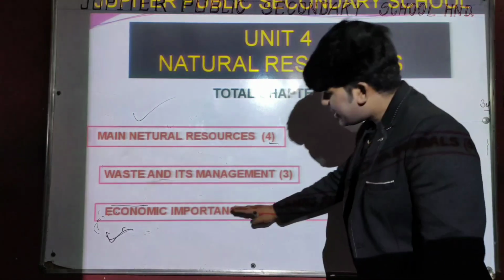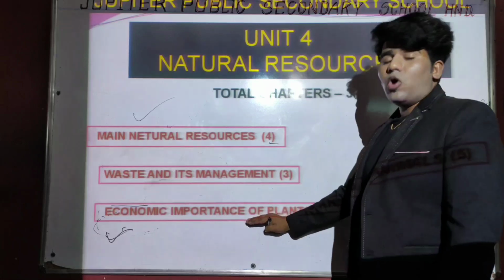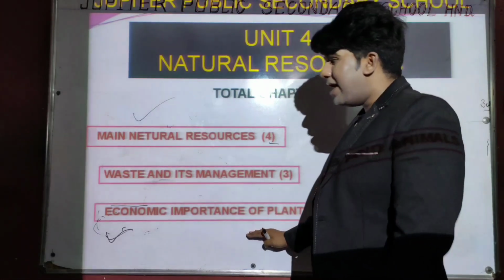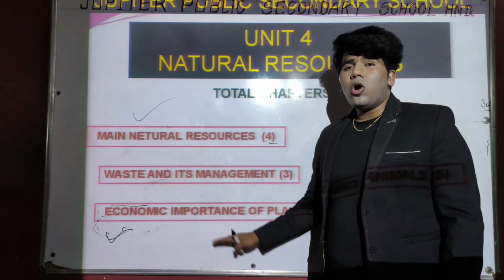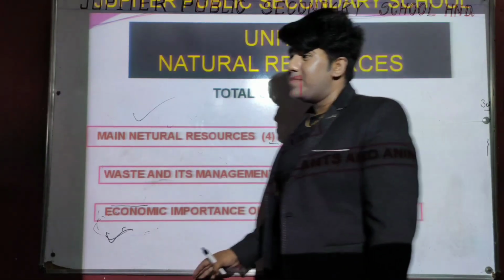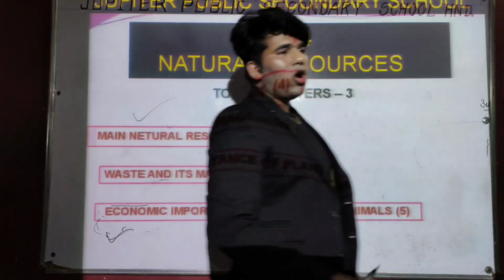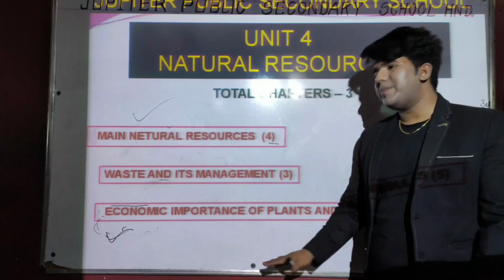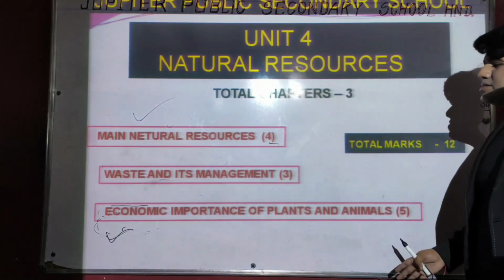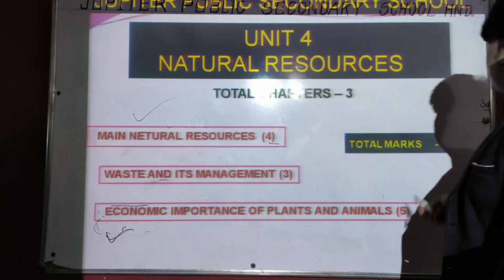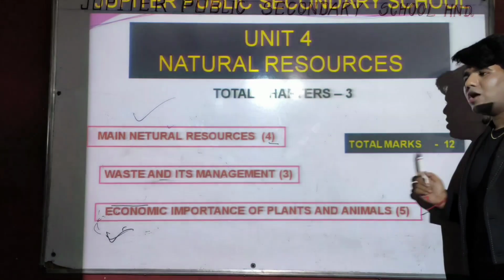It is a very interesting chapter because it has botanical names and scientific names, and you will be glad to know that we will learn all of them with a short trick. The total marks of this unit will be 12 marks out of 80.